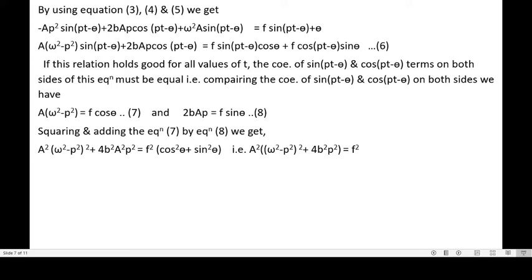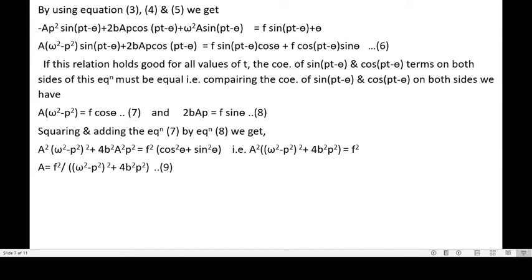It is equal to the square of the right hand side of both the equations, f square inside the bracket cos square theta plus sine square theta. As we know that cos square theta plus sine square theta is equal to 1, therefore a square into (omega square minus p square) whole square plus 4b square p square equal to f square.